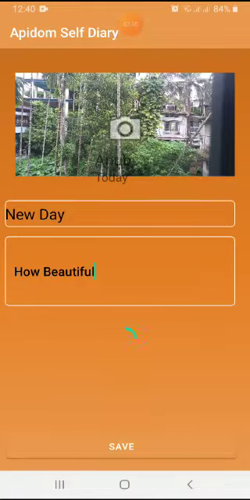Let me tell you about the other features of this app. You can rate us on Google Play too, and you can also see the privacy policy by clicking on the three dots which appear at the top right. Then you can post an endless number of journals and you can view them anytime, anywhere. These are the features of this app. So let it load. It will take some time.